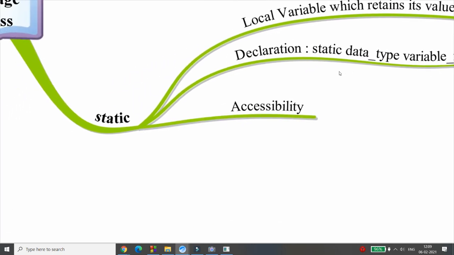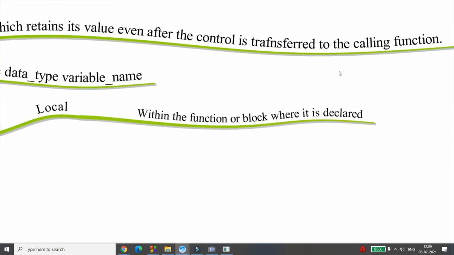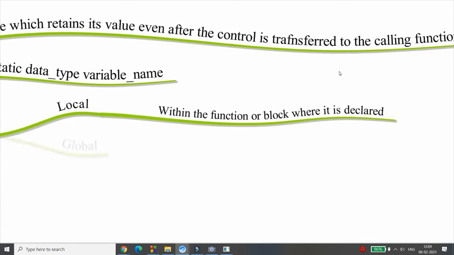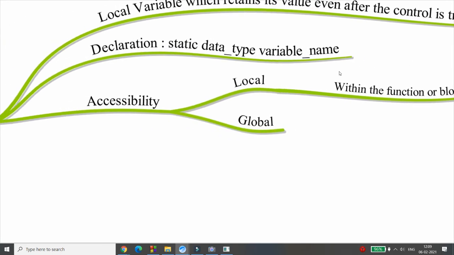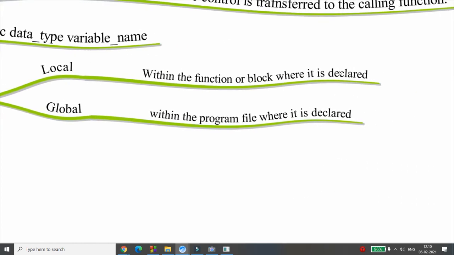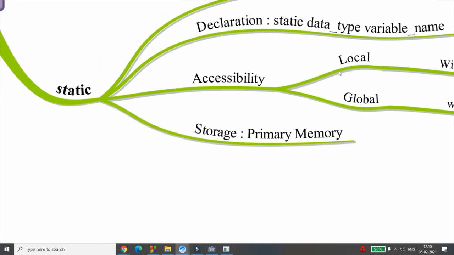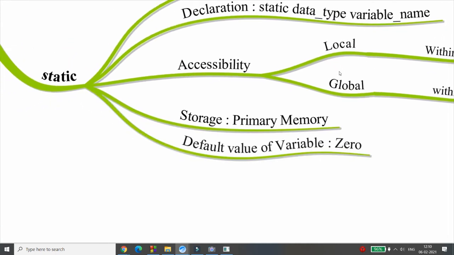What is static? Simple. Accessibility of the static is 2. That is, you can declare your variable as a static local as well as you can declare the static global. So if you declare the static local, then it is within the function or block where it is declared. So static will do what? Simply it retains the value. Every time you can reuse the same. So within the program file where it is declared, static storage class is primary memory.